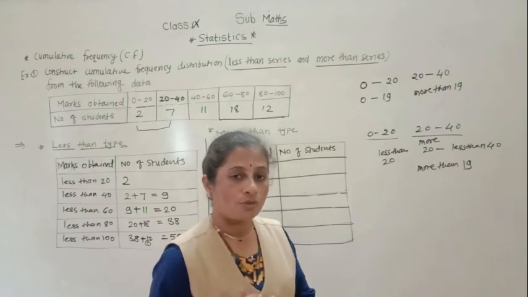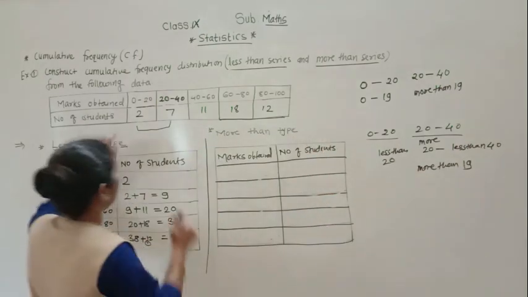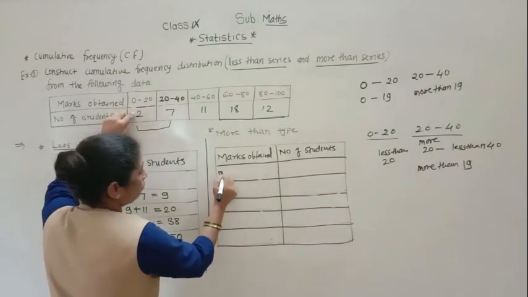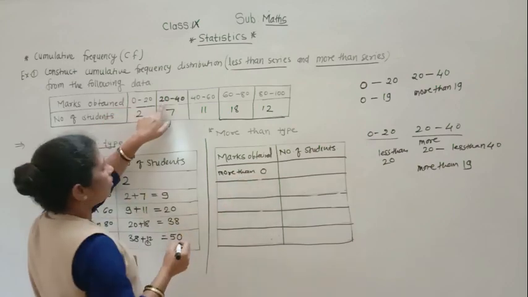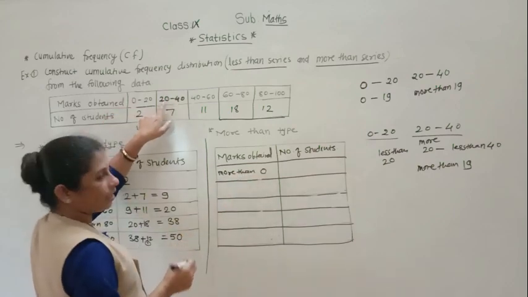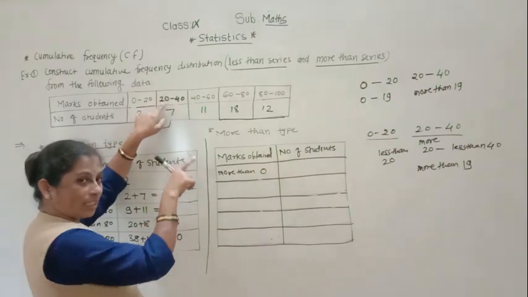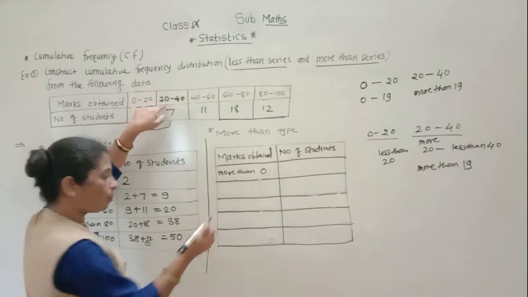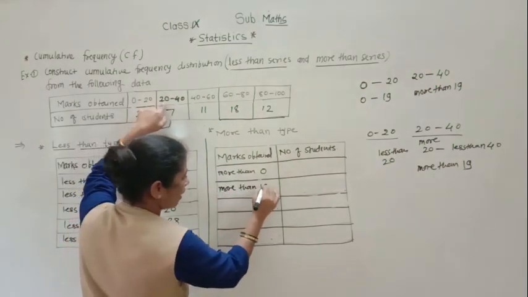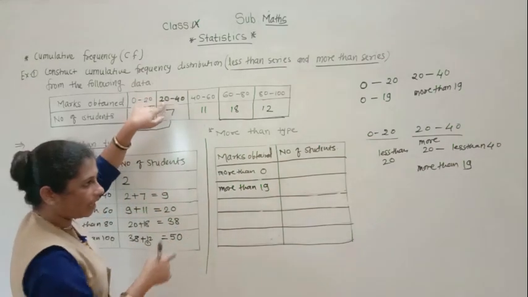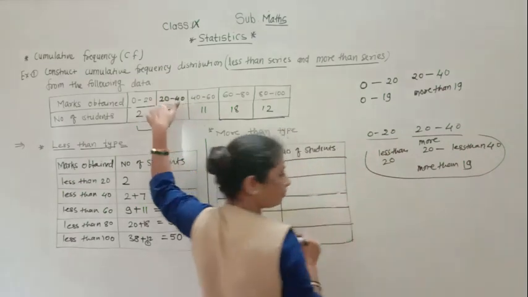Getting everyone? So when you make this more than type, here what will be there? Here more than 0. In this column, 20 to 40 means more than 20 but less than 40. So 20 is more than 19. Okay, 20 is more than 19. Understood why we have explained here why we take this 19.